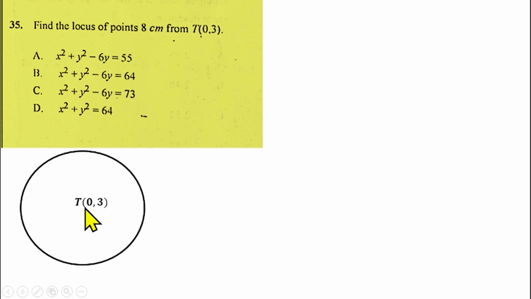The locus is the one that forms the circle, at equal distance from the fixed point, which is the radius, 8 centimeters. So from this circle, we have to find the equation of the circle, and in that case, you have to find the equation of the circle with center (0, 3) and radius 8.